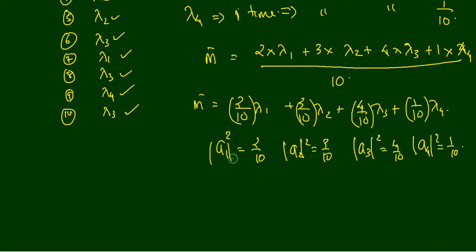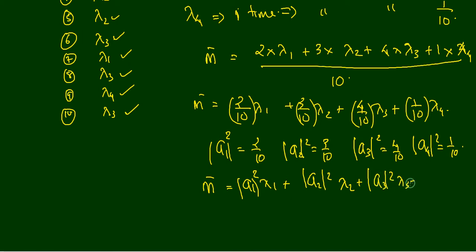You can write m bar is equal to a1 square lambda 1 plus, instead of 3 by 10 you can write a2 square lambda 2 plus, instead of 4 by 10 you can write a3 square lambda 3 plus a4 square lambda 4, right?